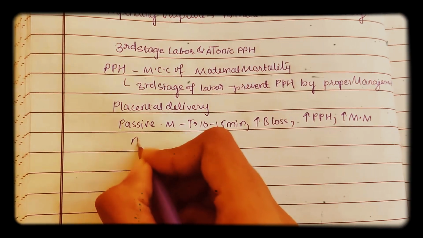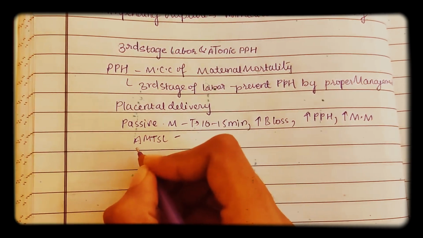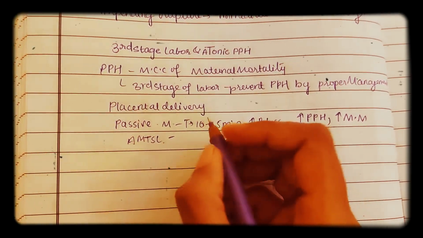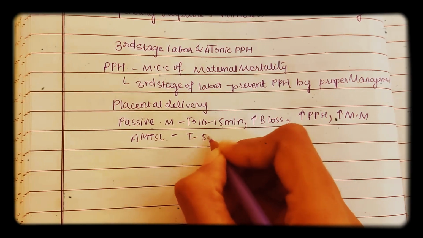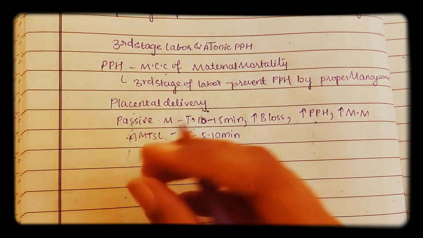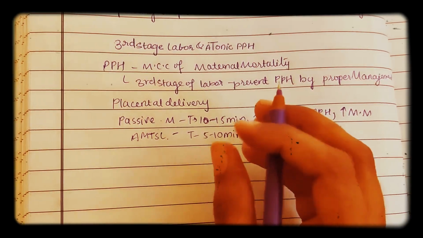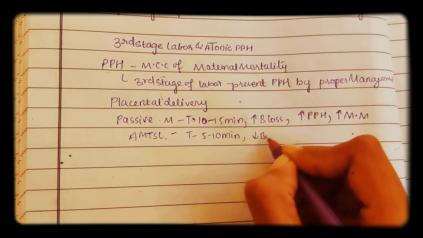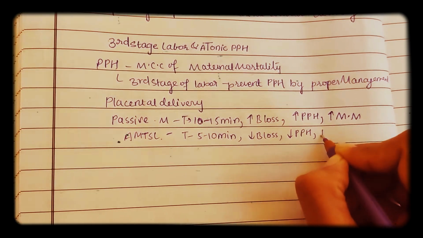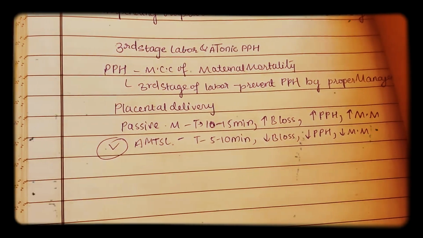But what you are going to do in active management, so this is called as tussle, that is active management of third stage labor. So here the time taken is 5 to 10 minutes. So just you can see it's a very quick process. There it is 10 to 15 minutes because you are waiting for the placenta to come out. But here just 5 to 10 minutes process. There is decreased blood loss here. So decreased PPH here. So there is decreased maternal mortality. So this is preferred. Okay. So active management is preferred.